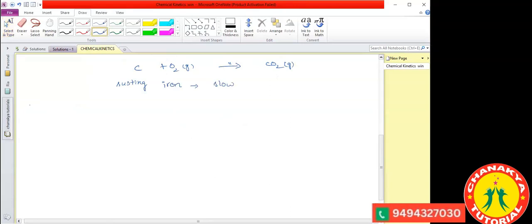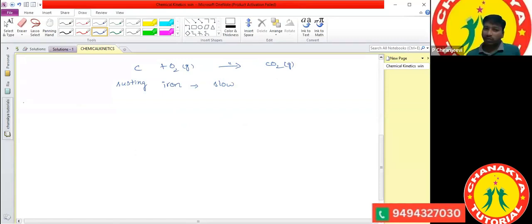When the topmost layer of iron reacts with the moisture in the air, it forms a layer of oxide which basically tarnishes the entire metal. Very good, it is correct.